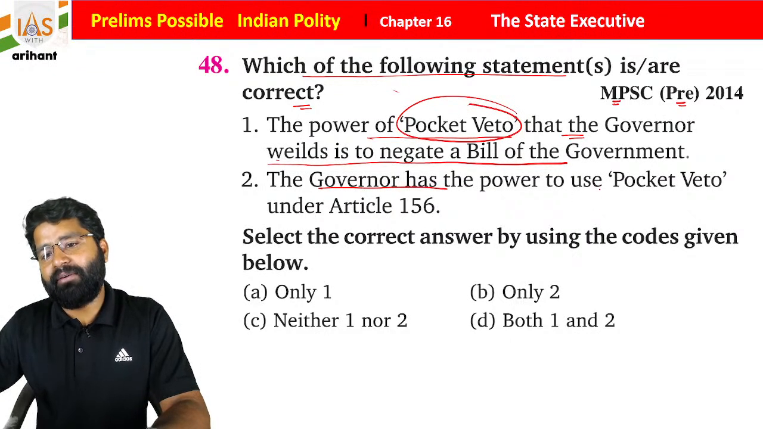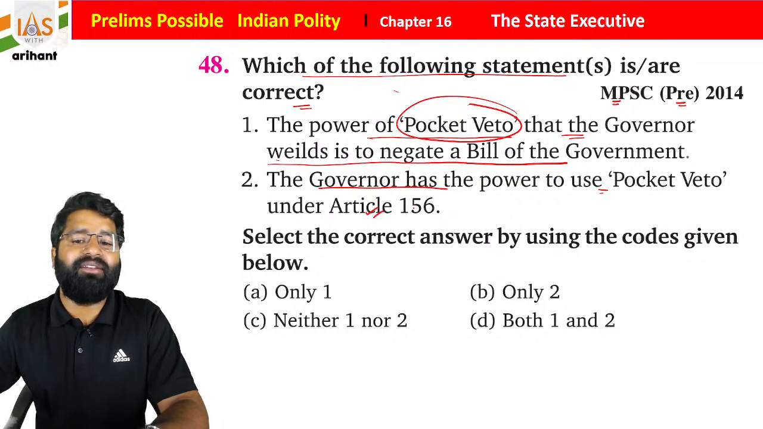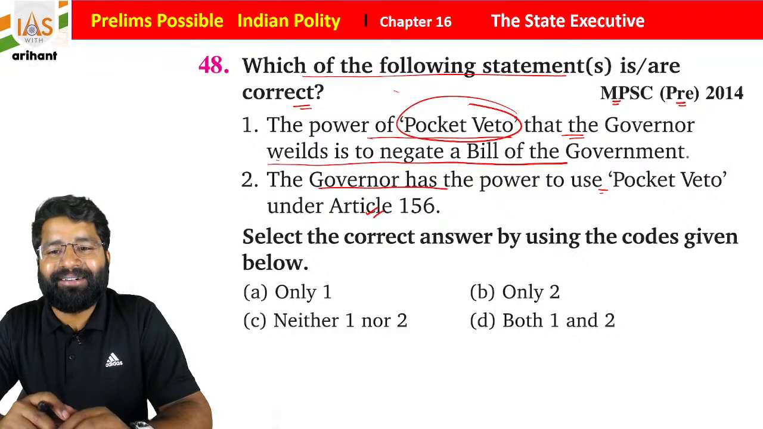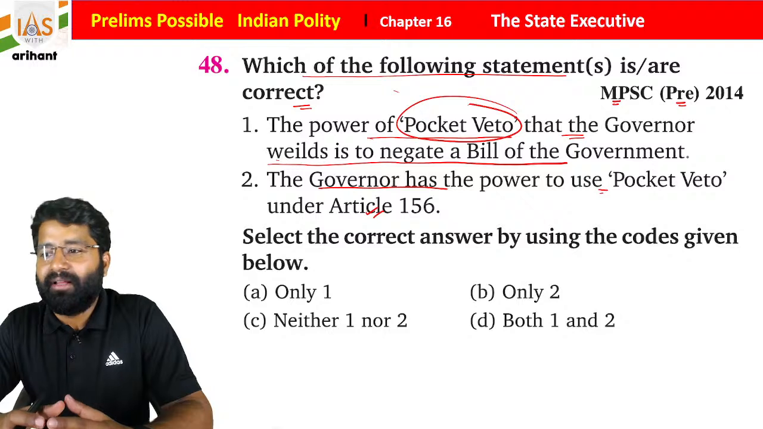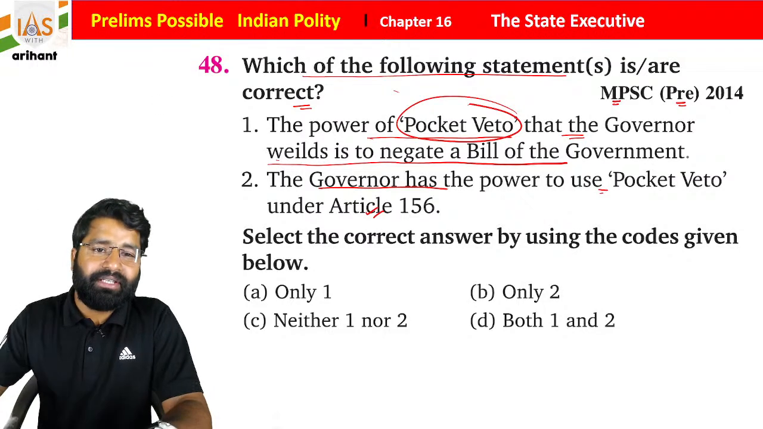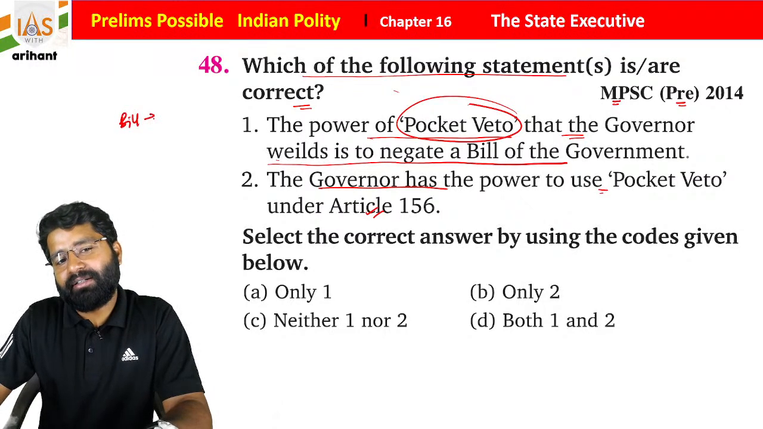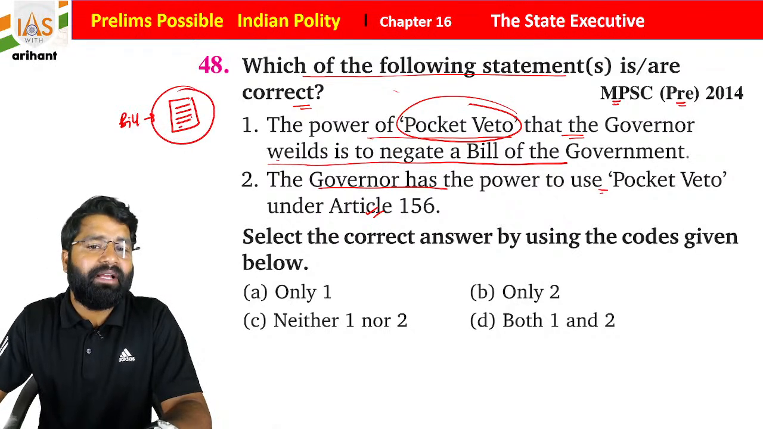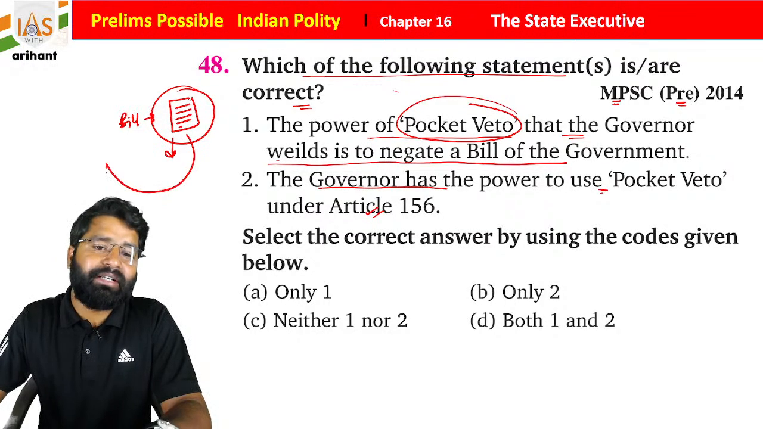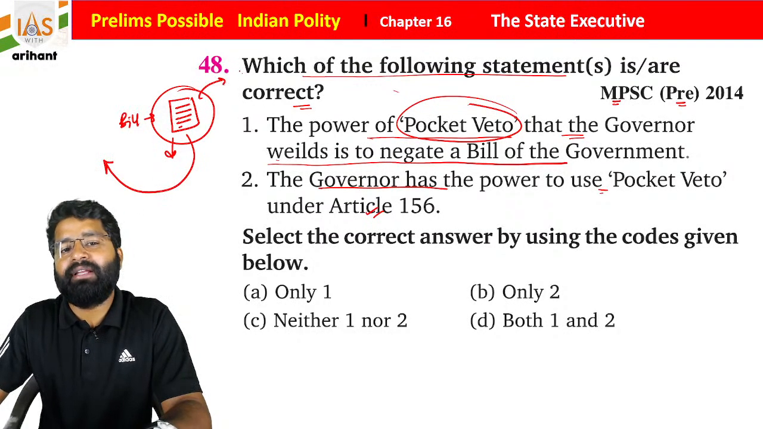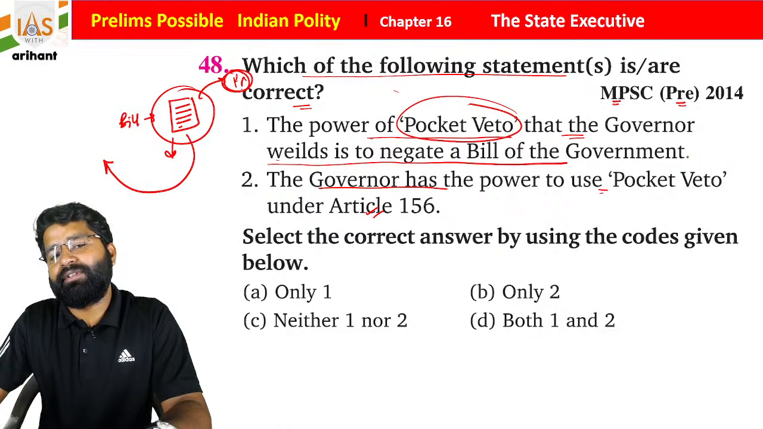Governor has power to use pocket veto under Article 156. Okay, so students, see, pocket veto is a veto. It is to forbid a bill. Let's suppose a bill is passed by the state legislature and reaches the governor of a state. Now there is a condition: he must pass the bill, or he may send it for reconsideration, or he can reserve a bill for the president's reconsideration.